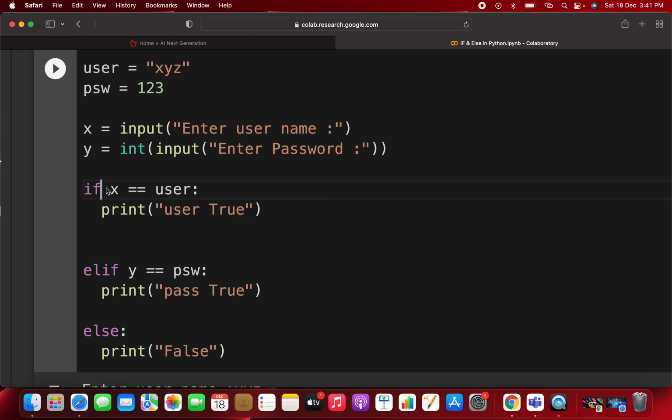If this condition is true, then it will not execute this particular else block. For that, it will check for the elif. Okay, this was about the if, elif, and else you are going to use. So was it really clear for you?